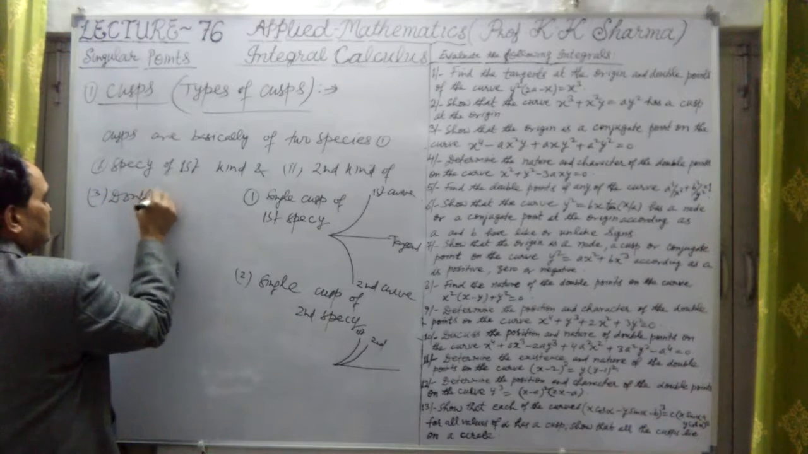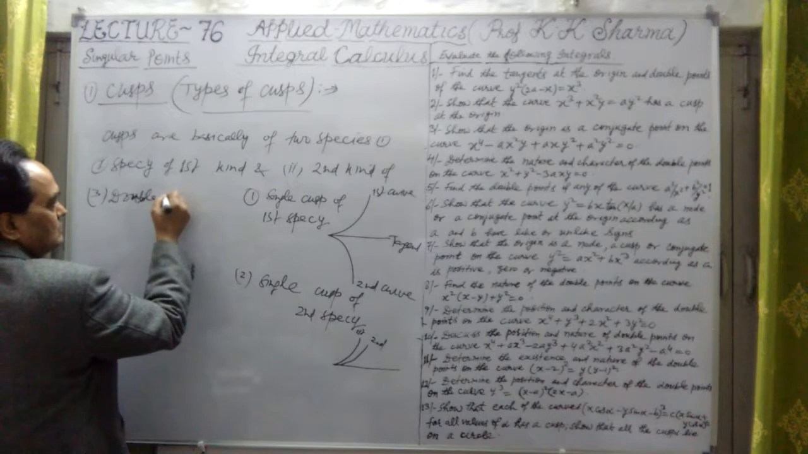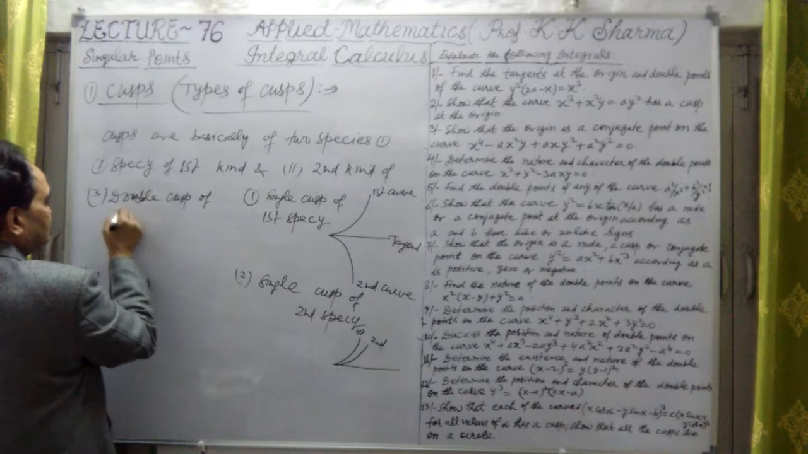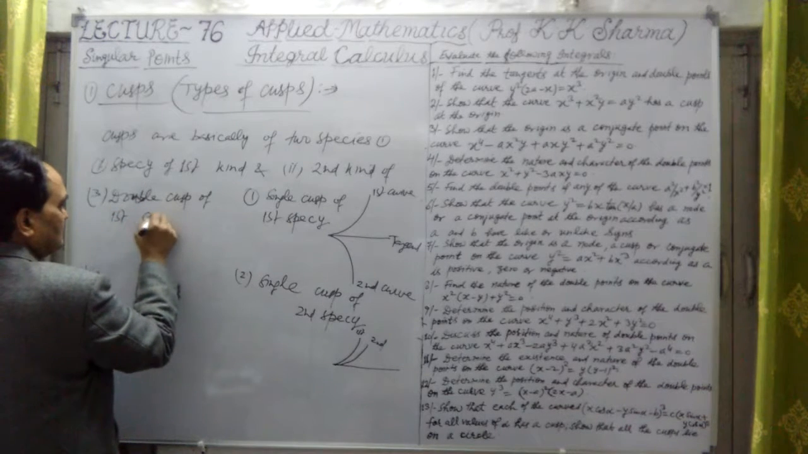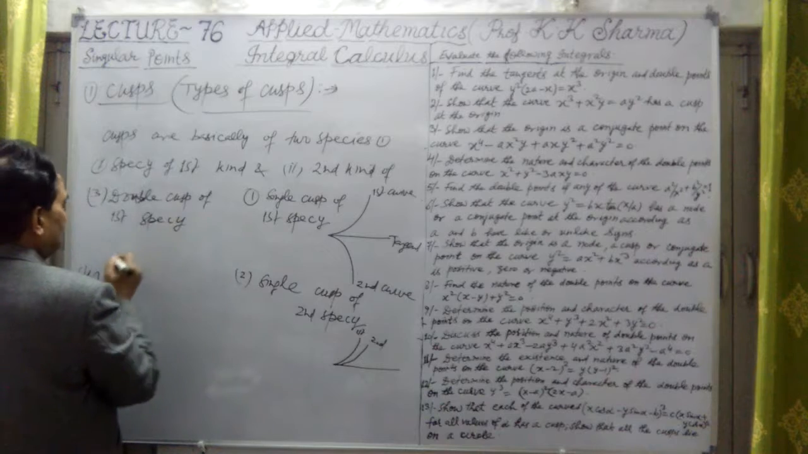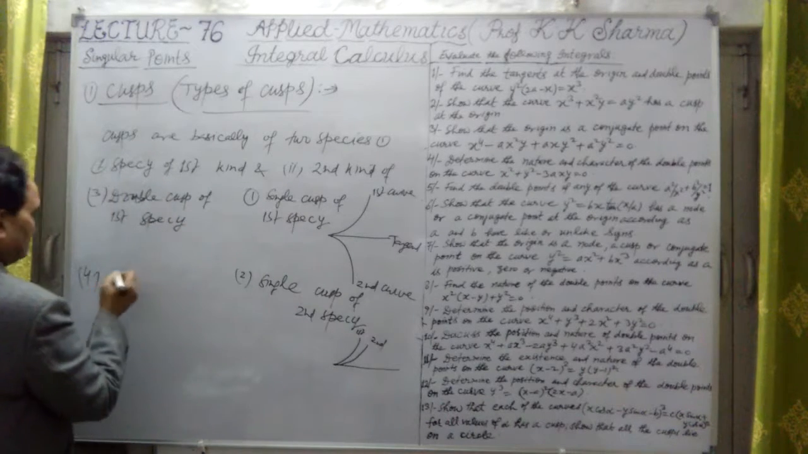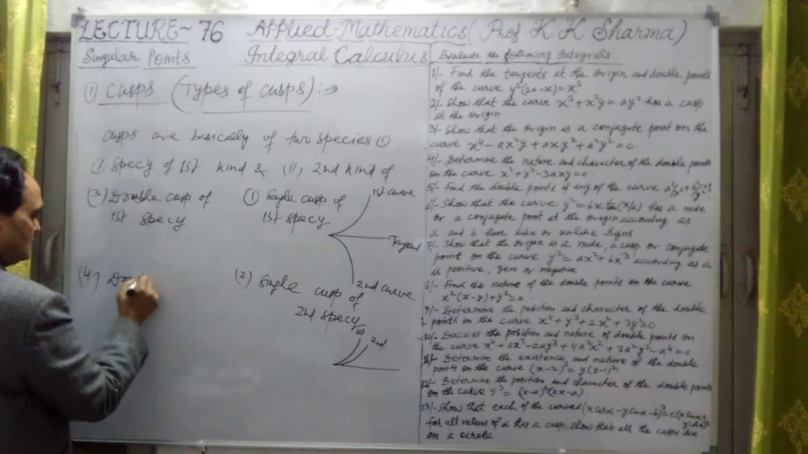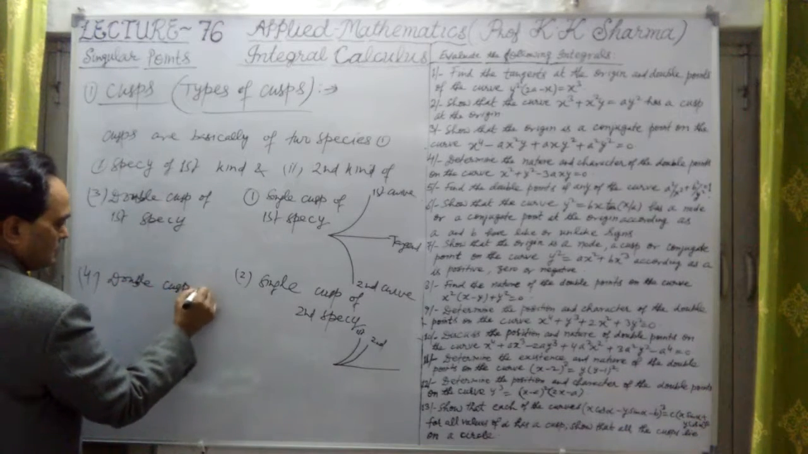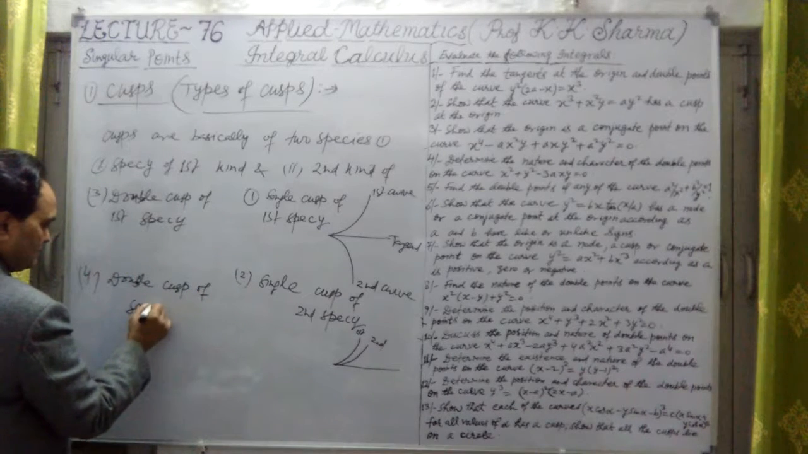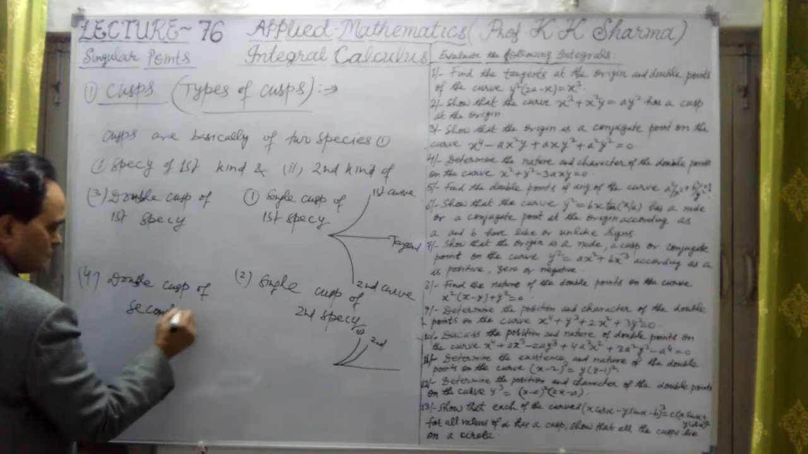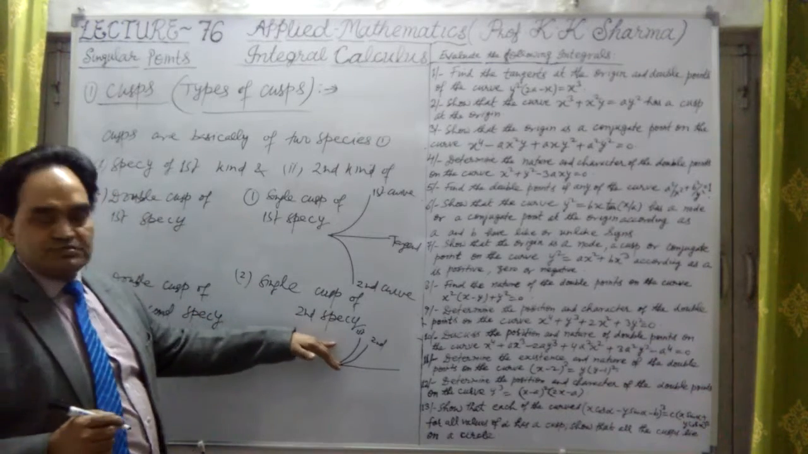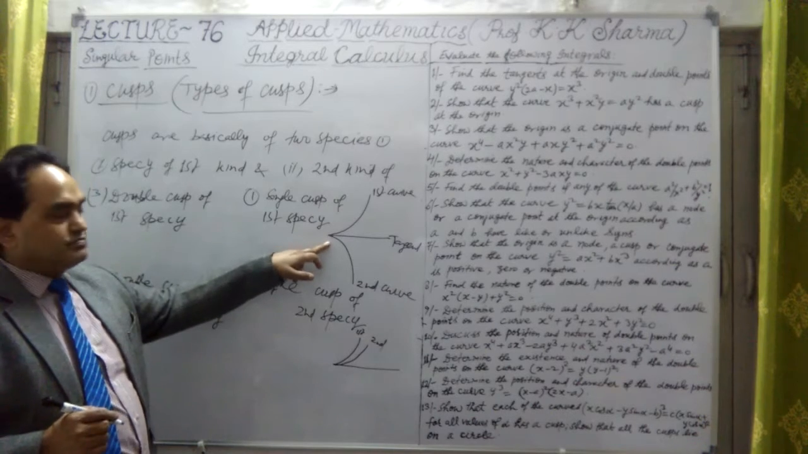Now what is the double cusp of first species? I'll talk about this. Then double cusp of second species. These are just doubles of the single cusps, and I'll talk about them.